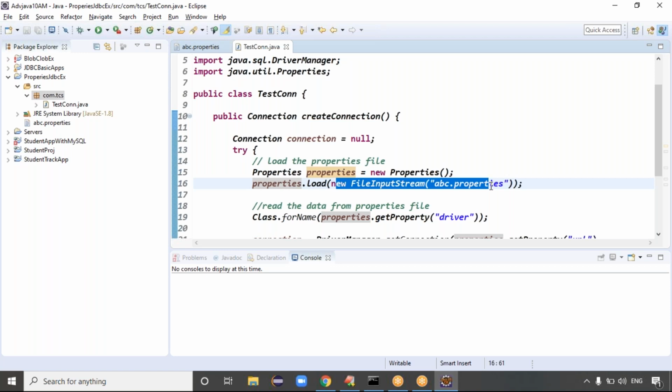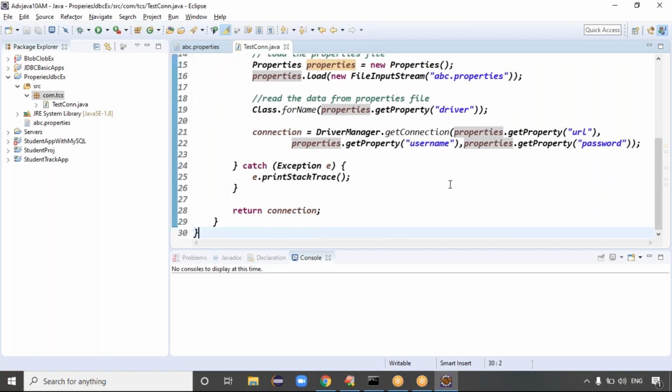We can read the file using the FileInputStream class, just to read the file where the file is. Good. After reading the data, it creates the connection and returns it. The Connection object will be returned. Clear now? The Connection object will be returned.